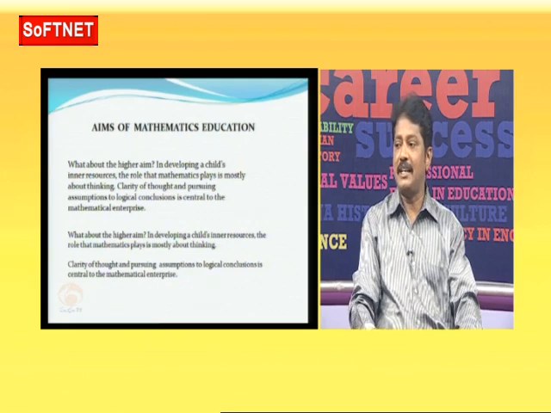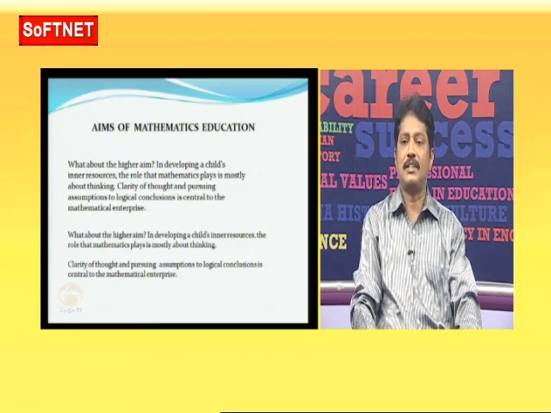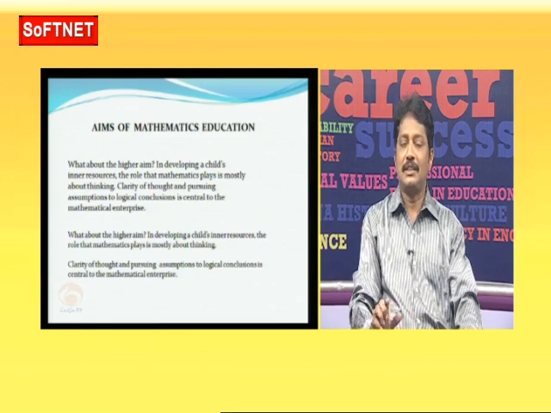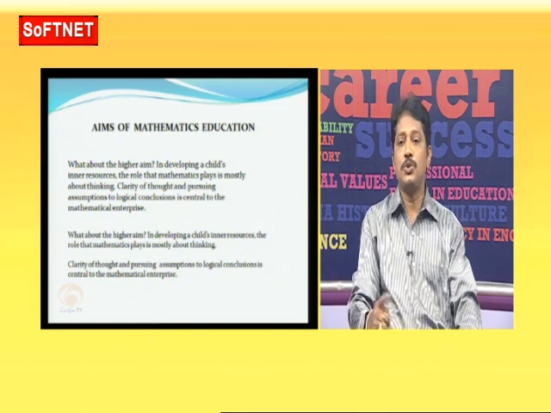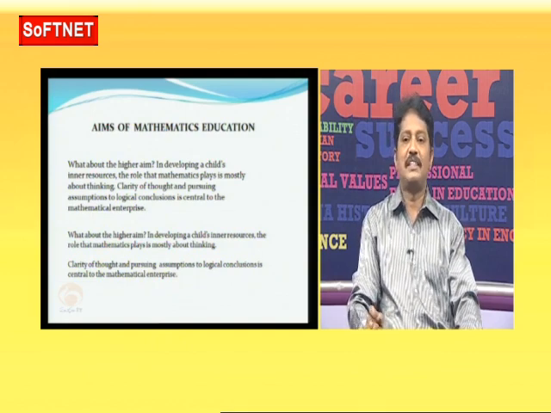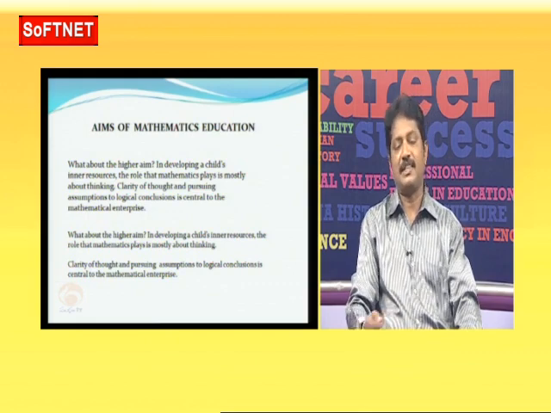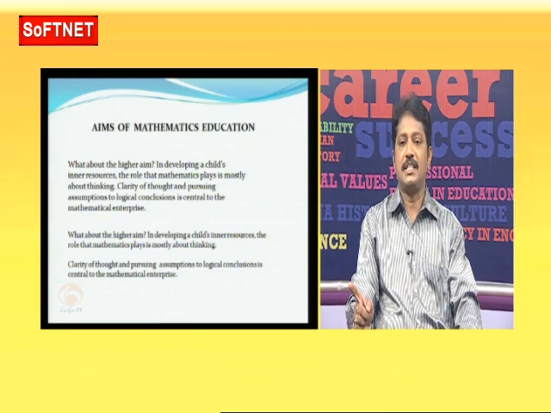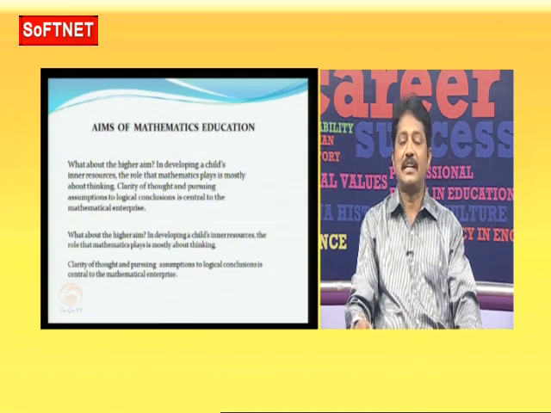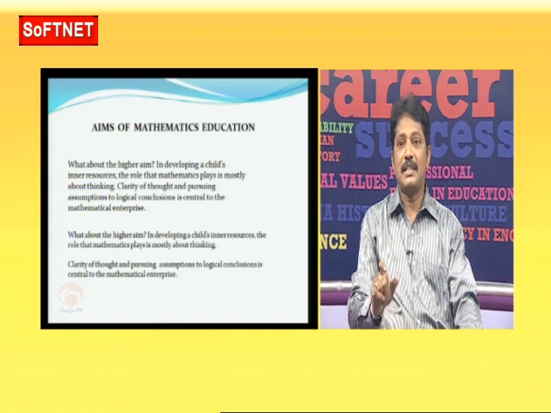Okay, next, what about the higher aim in developing a child's inner resources? Here, clarity is very important, so we have to give that clarity. That's the reason in the primary sections, if the children want to learn tables, before starting 2 1s are 2, you have to start with 2 0s are 0. That's very important. The reason is, take 25 for example, when it is divided by 4, the children will write: 4 5s are 20, never 25, 5 5s are 25. You will write 5 as an answer, but it's not the correct answer.